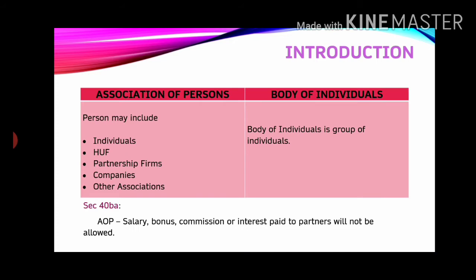Association of person is not defined anywhere in the Income Tax Act, but person is an inclusive term and is defined under section 2 subsection 31, and it may include individuals, HUF, partnership firm, companies, and other associations. Whereas body of individuals is only individuals. That is, individuals forming a group together for a business is called a body of individuals. Association of person is quite a wider term.